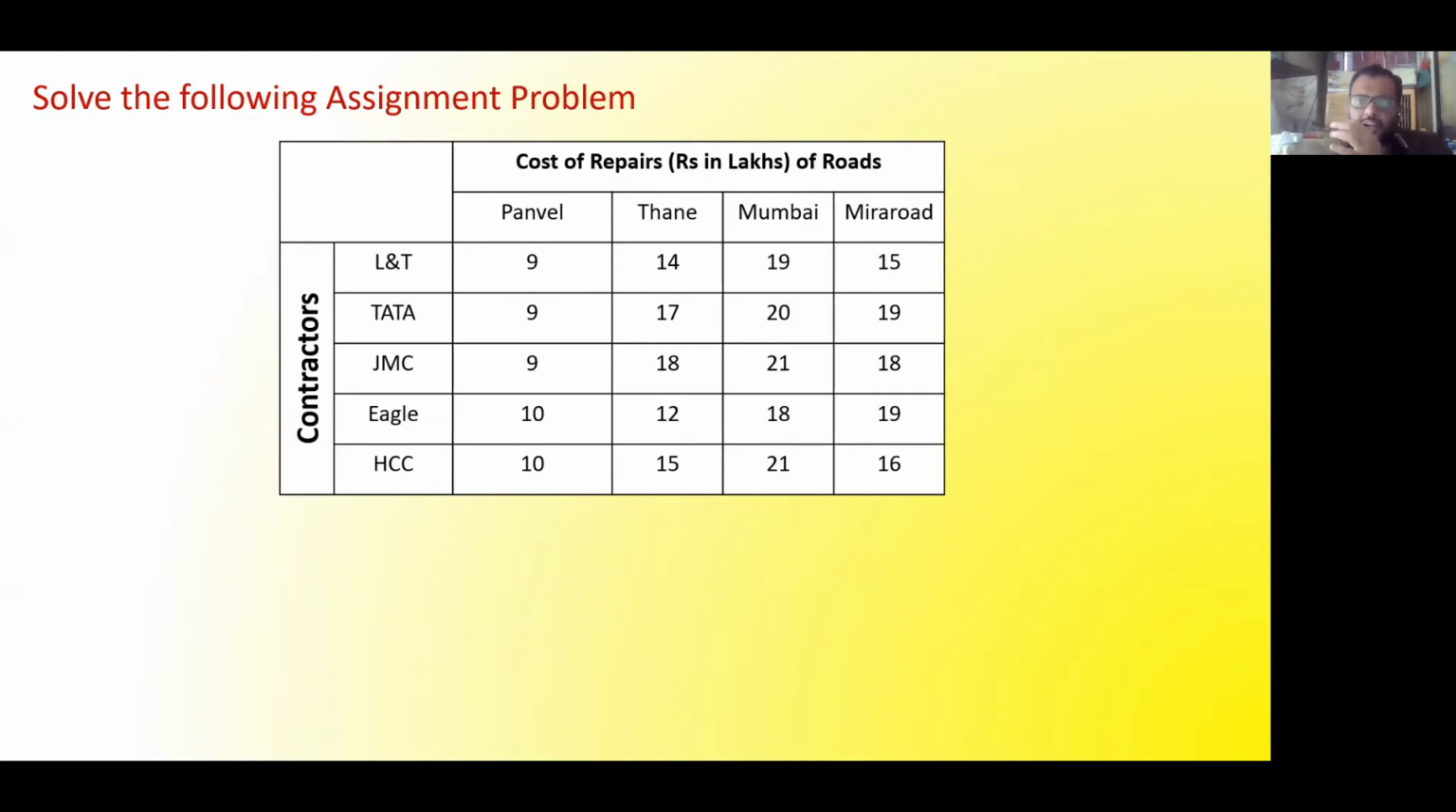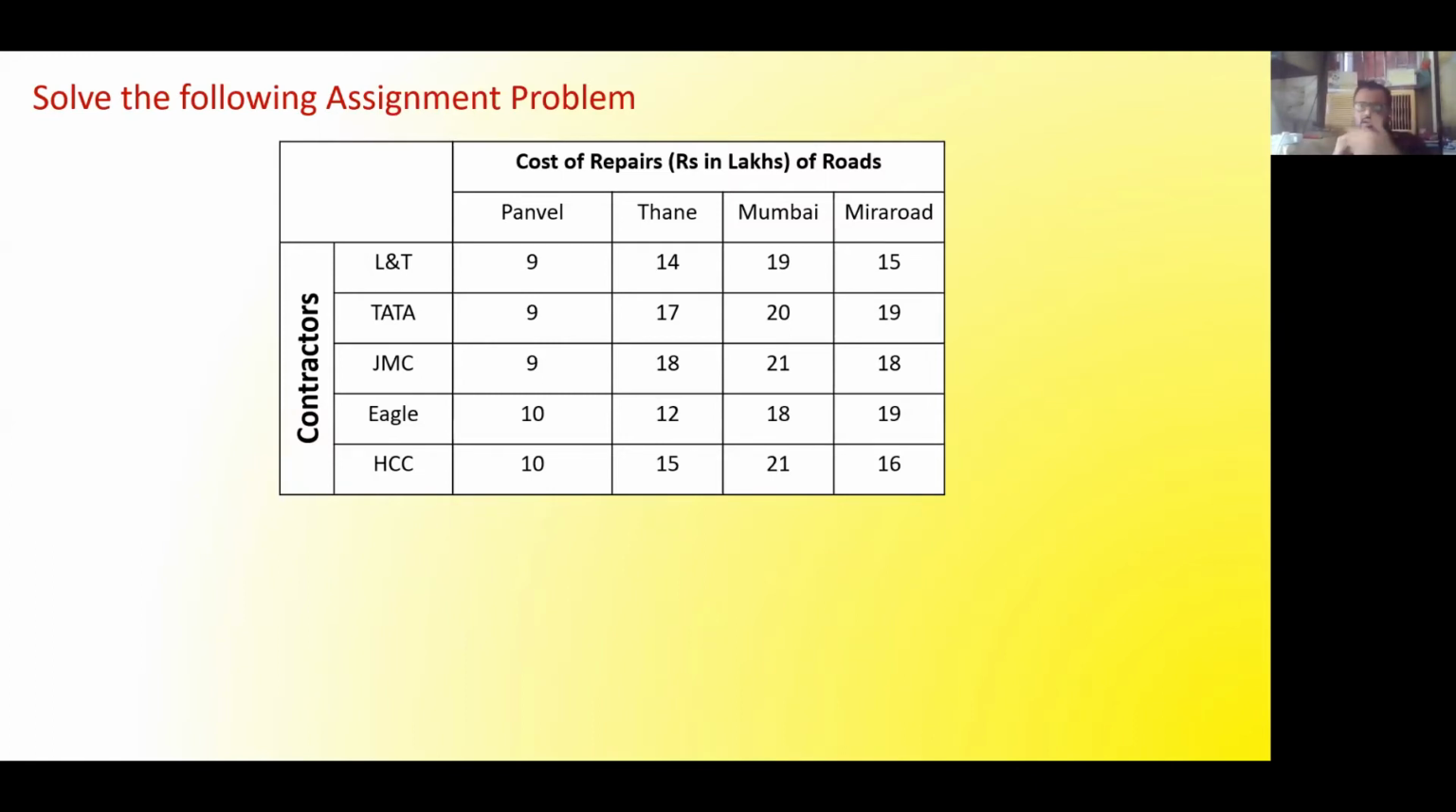And there is a tender floated, let us say, by the government, by BMC. They have to repair the roads for the particular regions. That is Panvel, Thane, Mumbai, and Mira Road. And the costs associated, in lakhs of rupees, are this. If L&T has quoted in the tender that if they are allowed to repair the roads of Panvel, they will be charging only 9 lakh rupees. On the other hand, if they are allotted Thane, they will be charging 14 lakhs, Mumbai 19 lakhs, and Mira Road 15 lakhs.